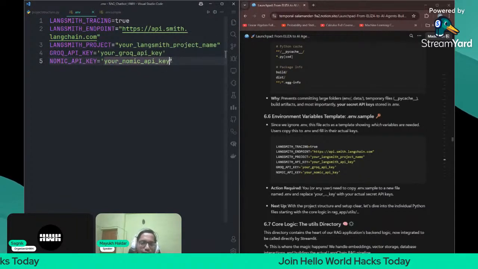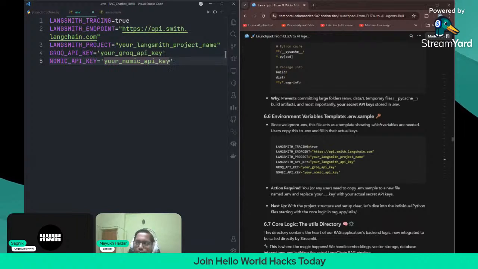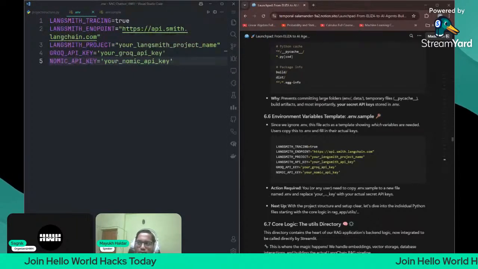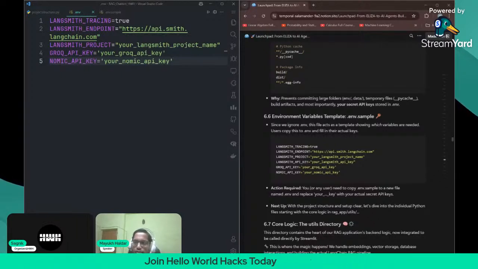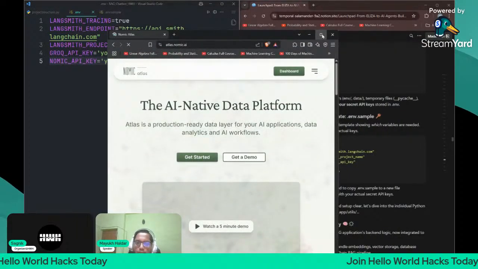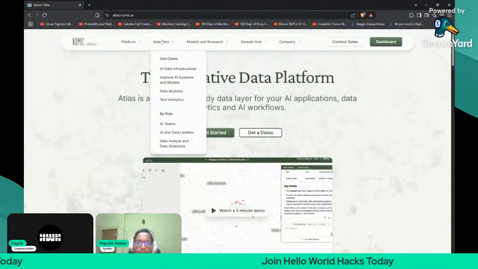And then the Nomic API key is required. So how will you get the Nomic API key? I'm showing you once. Nomic Atlas, actually. This is Nomic Atlas. Just open it once and then sign in.